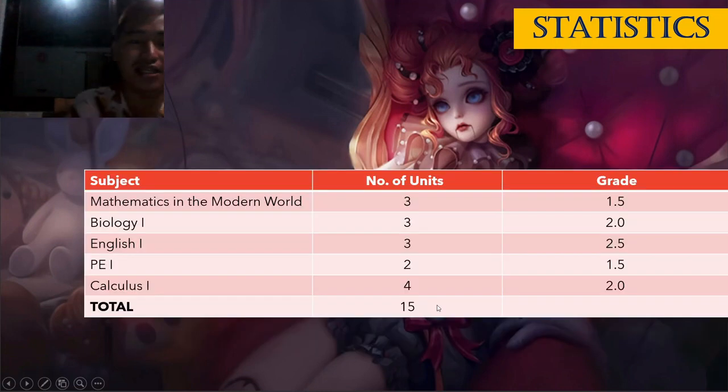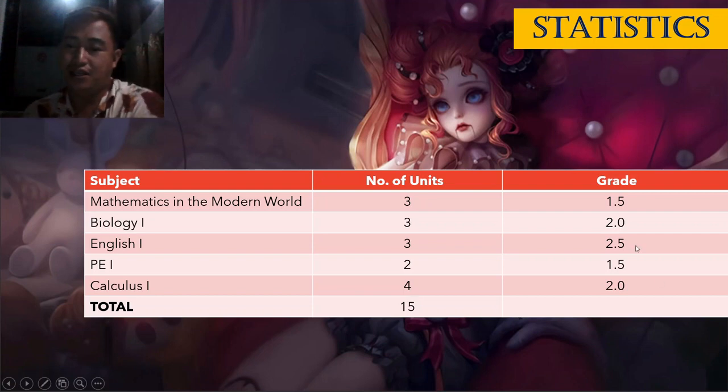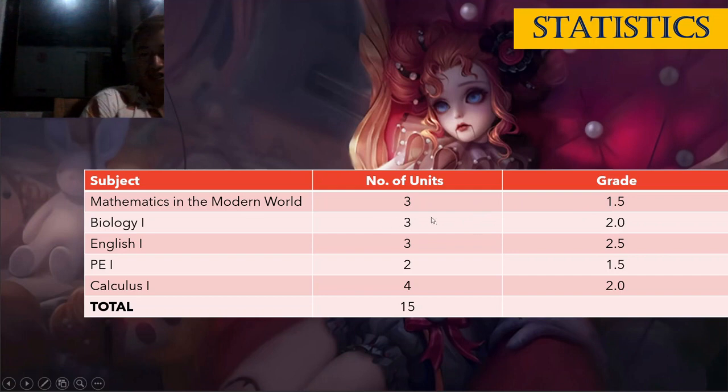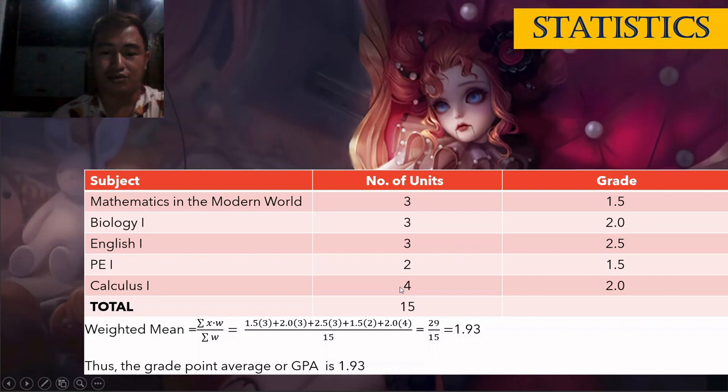Okay, example. Here we have the subjects on the side, then the number of units, and then your grade. We total the units because that is our weight. The summation of w is 15. Then we multiply the grades by the weights: 1.5 times 3, plus 2.0 times 3, 2.5 times 3, 1.5 times 2, and then 2.0 times 4.